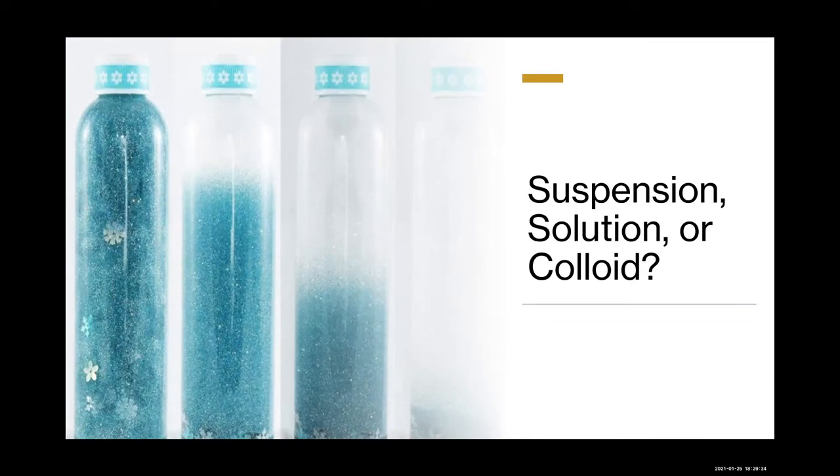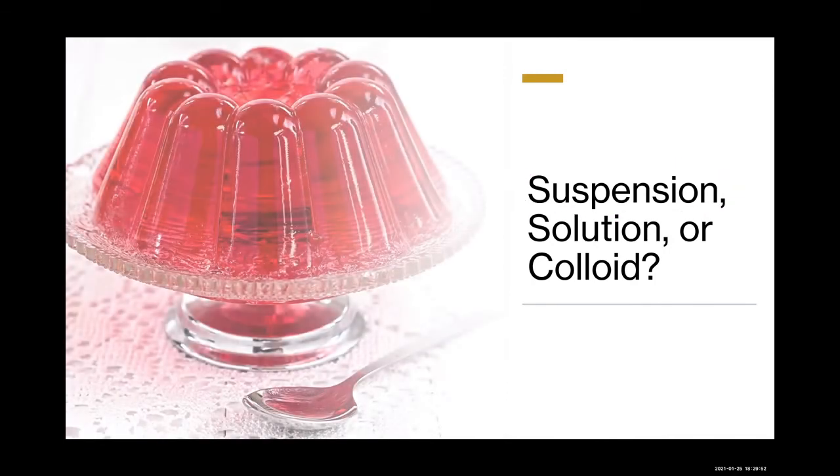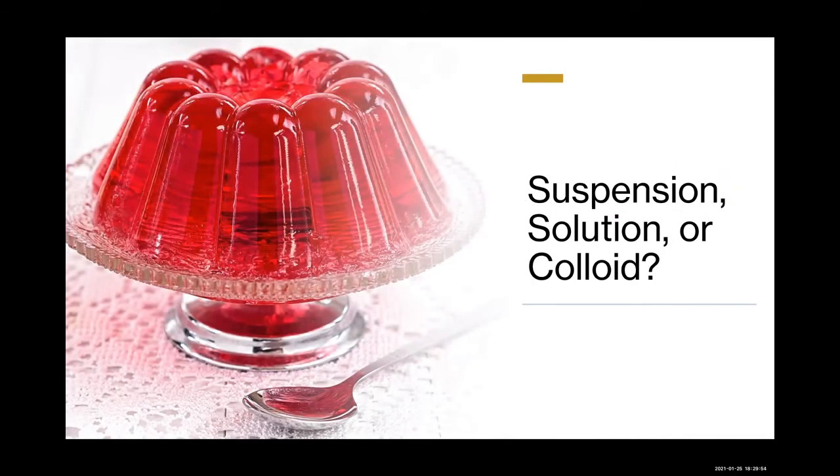So let's look at these examples and see what we think. Is this an example of a suspension, a colloid, or a solution? Here we have a suspension, because you can see that over time those particles do separate out. How about Jell-O? Jell-O is a colloid because it has very small particles evenly dispersed throughout a medium, and it's not easily separated.